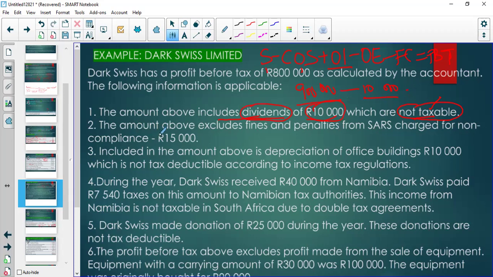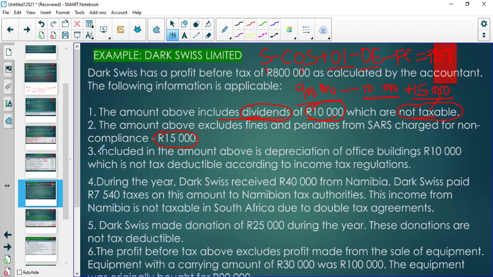Then they say, so what are your other expenses made up of? And we say there are fines and penalties, and they say, no, that's not in the production of income. You subtracted it. I want you to add it back. And then we add it back because this one was not taxable. This one is non-deductible. So add it back.